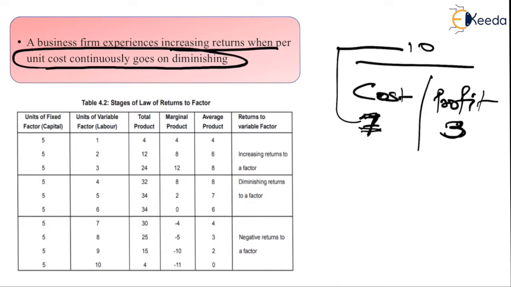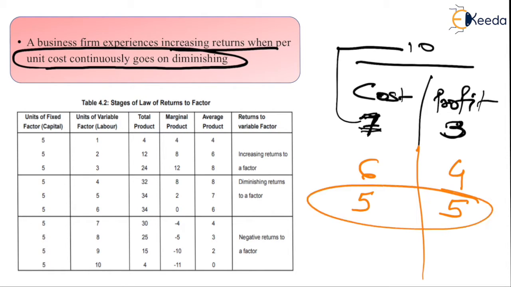With the same ratio, we need to figure out how exactly we can reduce the cost. So if this 7 rupees goes down to 6 rupees, eventually my profit will be 4 rupees. If it goes down to 5 rupees, my profit will be 5 rupees. Here, the moment the cost is minimized, profit is increased. Hence, the stages of the law of returns to factors.